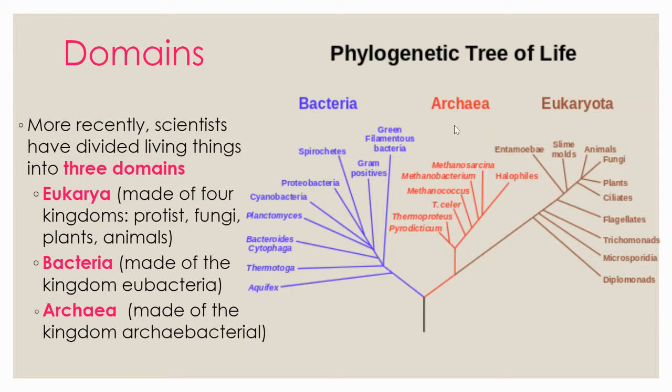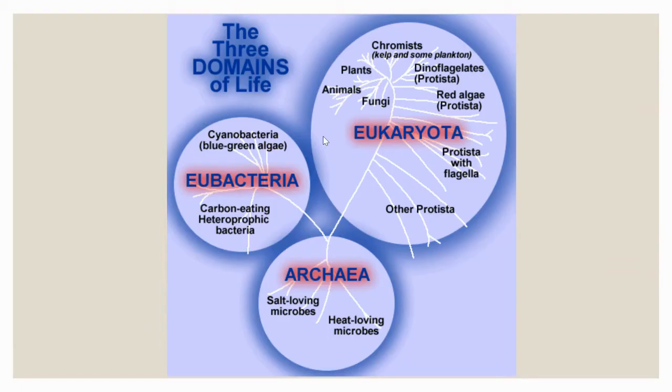And archaea is a domain that includes the archaebacteria kingdom, and that archaebacteria kingdom is like ancient bacteria, and it lives in extreme places like volcanoes and very, very salty conditions, or maybe very acidic conditions. So those are a different type altogether. But there are three domains that include all of life. So this is like the tree of all living things: eukaryota, archaea, and bacteria.